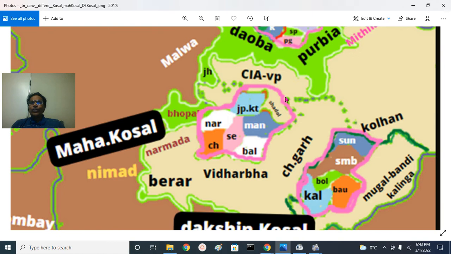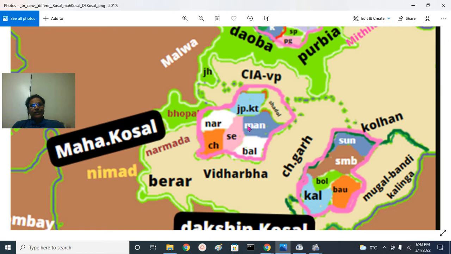That is this side of Shahdol, that is Sidhi and Singrauli. And here we have Anuppur or Surguja district. This is the Mirzapur district of United Provinces. Surguja region will be somewhere here, north of Chhattisgarh, and Bilaspur will be here, and Raipur will be here, and Bastar princely state will be here. So that is about Mahakosal region.